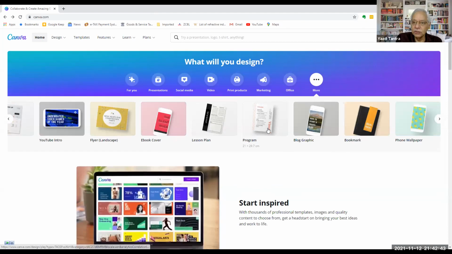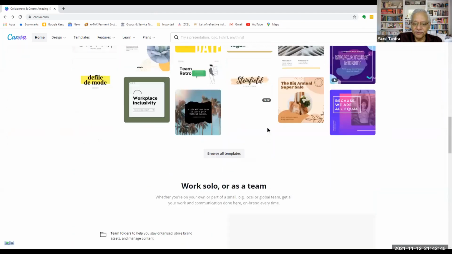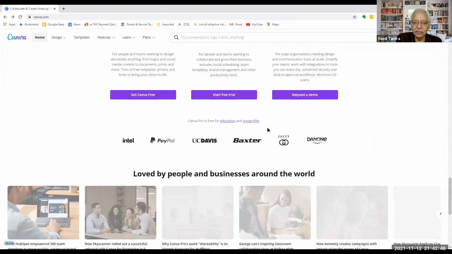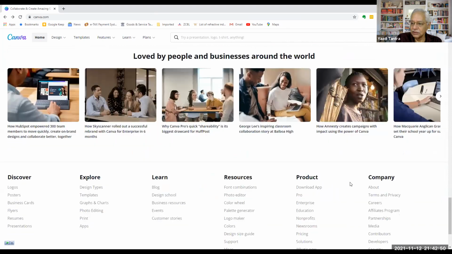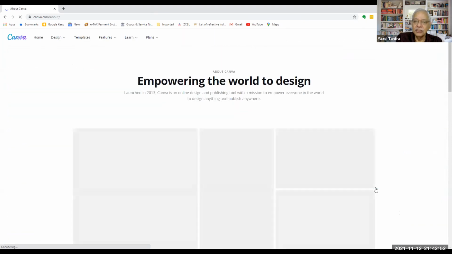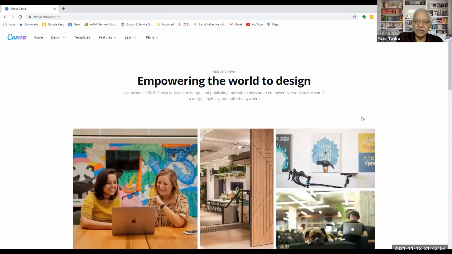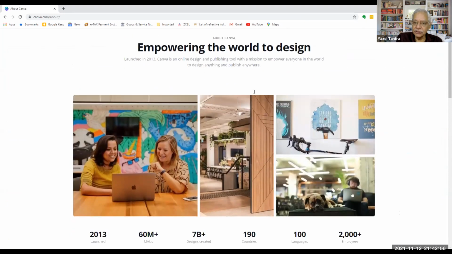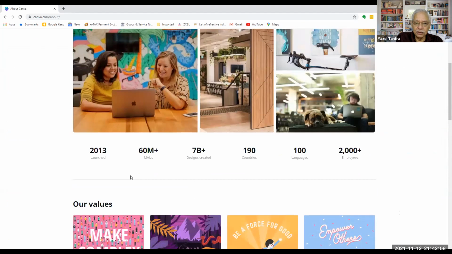Okay, so just to get a feel of what Canva is all about, I just thought we should understand the size of this. It was launched in 2013. It has 60 million users, 7 billion designs created in 190 countries in 100 languages, and it has more than 2,000 employees.